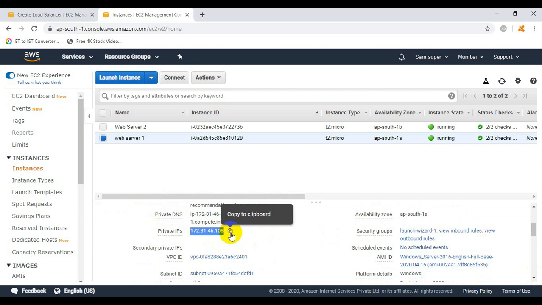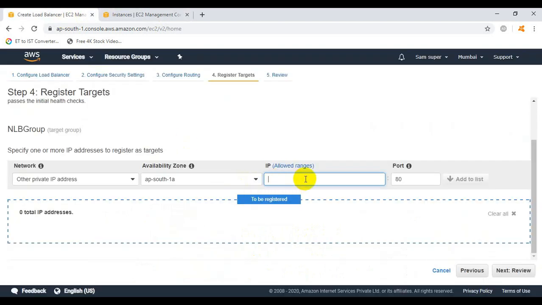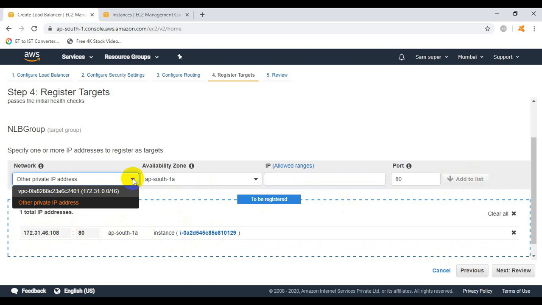172.31.46.108. Just copy this private IP address which is for the web server 1 and go there on the another tab and paste the IP address. Now click on add to list. So you can see here on the basis of the IP address the EC2 instance has been added. Now we will add, the same way, the second